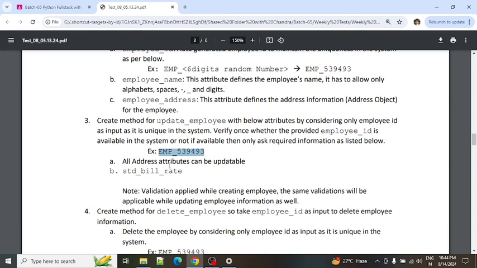Okay, and if the employee ID is available, the employee is available, in that case all address attributes can be updated. So all the address attributes we captured as part of the employee have to be updated, along with the standard bill rate, and all validations are applicable while updating the employee as well.